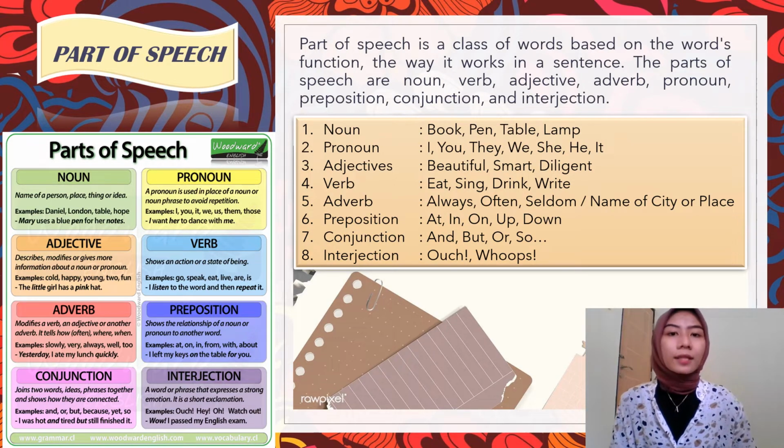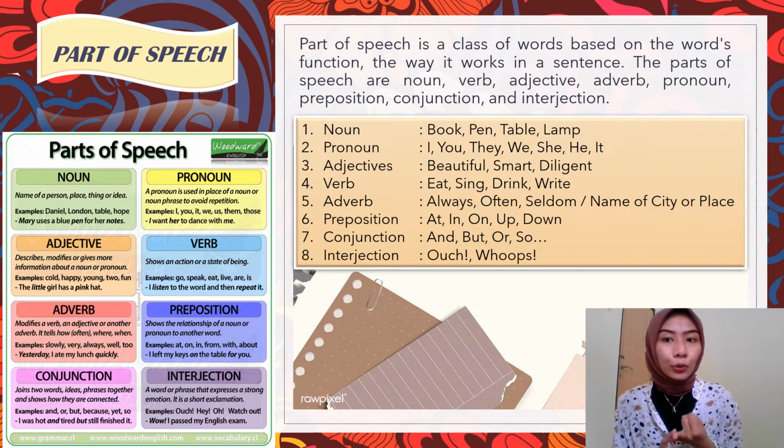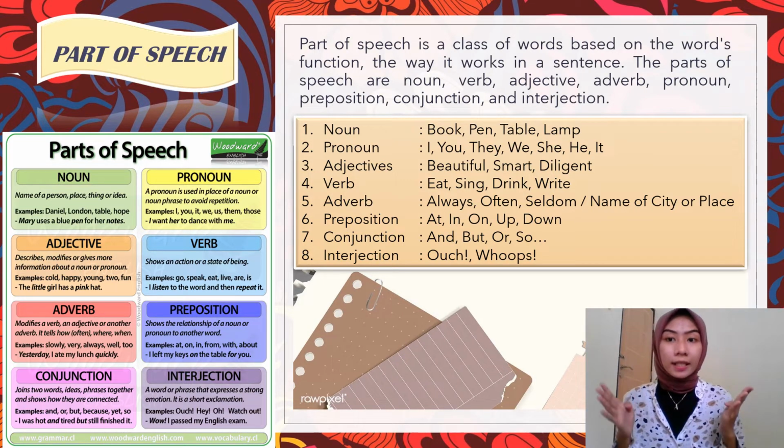And the second is pronoun. What is pronoun? Pronoun is used in place of a noun or noun phrase to avoid repetition. Pronoun is, for example, I, you, they, we, she, he, it. We can call it pronoun.